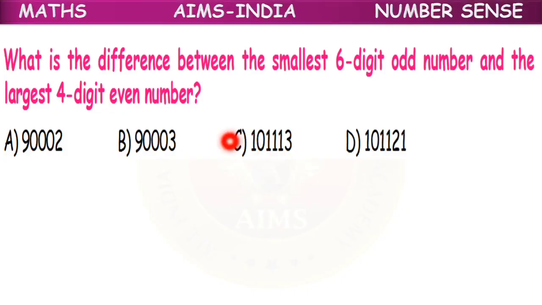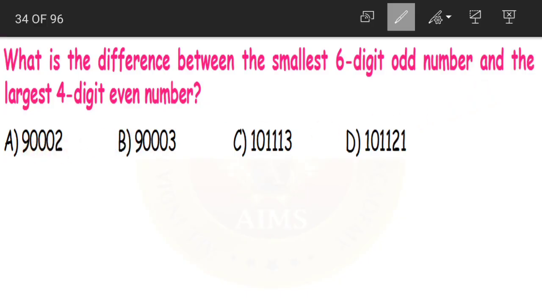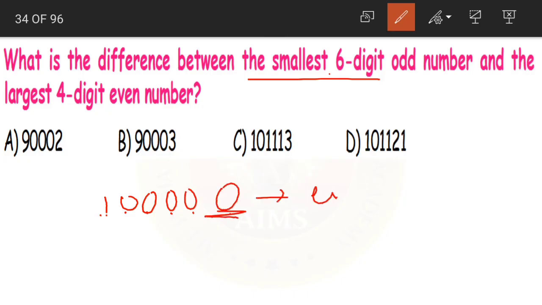What is the difference between the smallest 6-digit odd number and the largest 4-digit even number? Now what is the smallest 6-digit number? First let us find that out. 1, 2, 3, 4, 5, 6. First 1 and the remaining are zeros. Yes. Now what is this? This is an even number. It is having 0 in the units place. So this will be our even number.